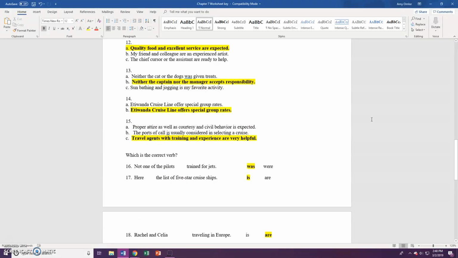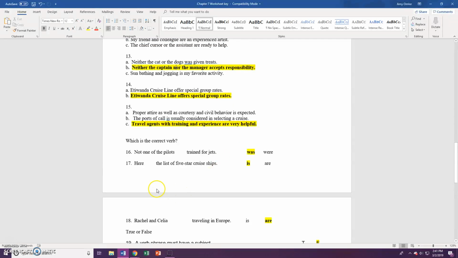Number 15, proper attire as well as courtesy and civil behavior is expected is wrong because we have proper attire, courtesy, and civil behavior. That makes that subject plural, so it has to be are, not is. The ports of call is usually considered in selecting a cruise. Well, we have ports, which is plural, so we need are, which is plural. So that one is wrong. Travel agents with training and experience are very helpful. We have agents with training and experience. So since we have both training and experience, it has to be plural, which is are.